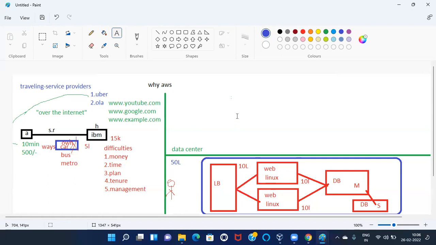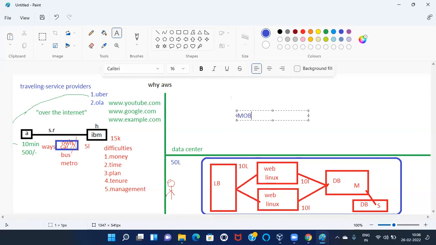Let me answer one small question. Do you have a mobile? What is the basic fundamental functionality of mobile? Calling, sir.